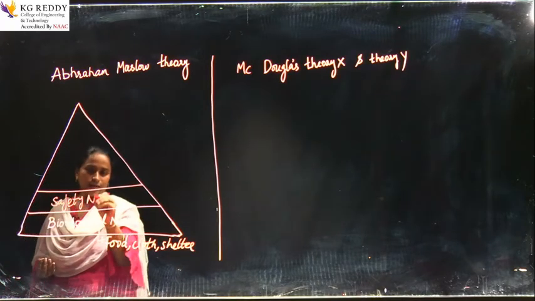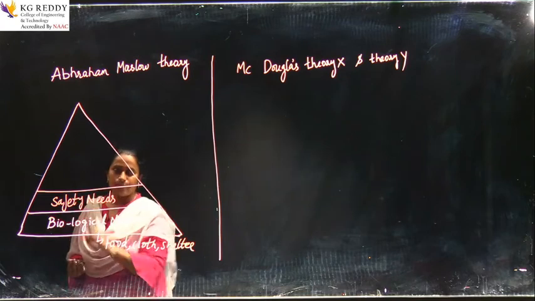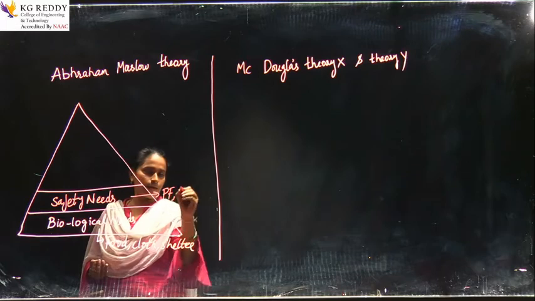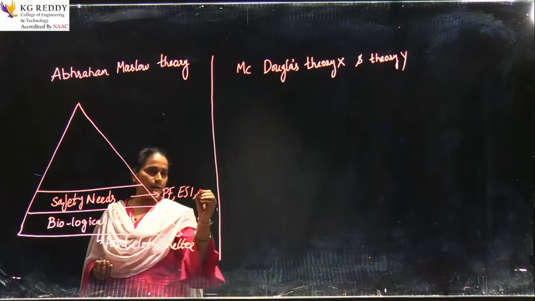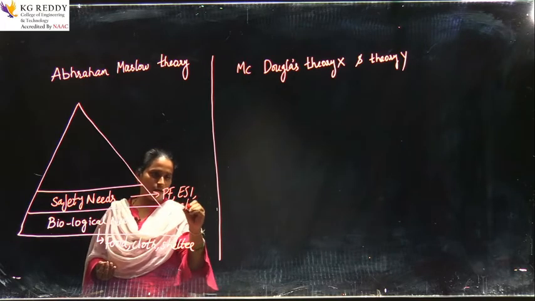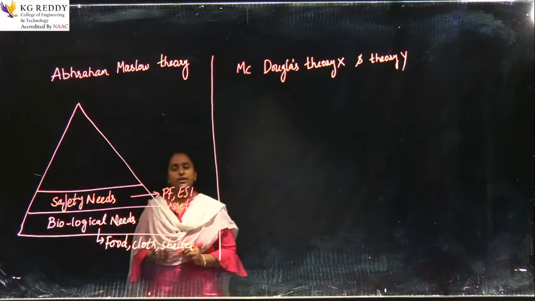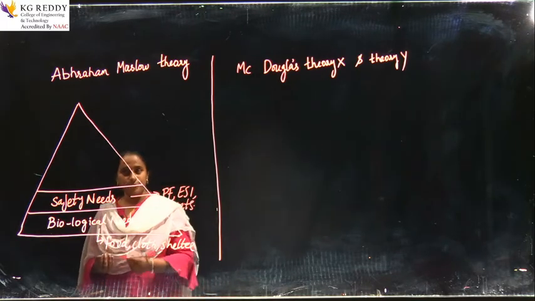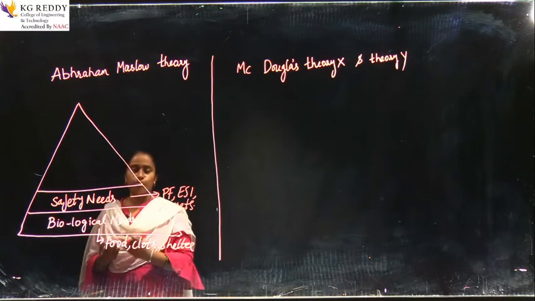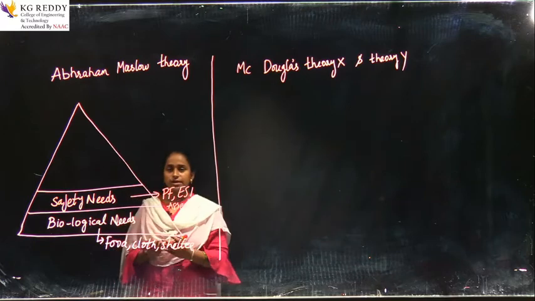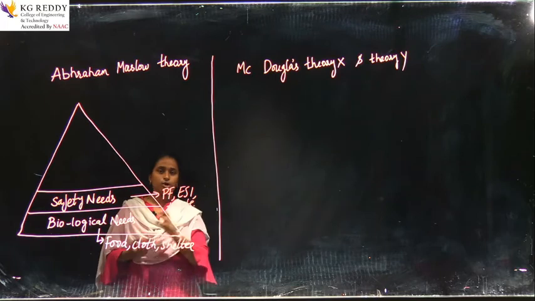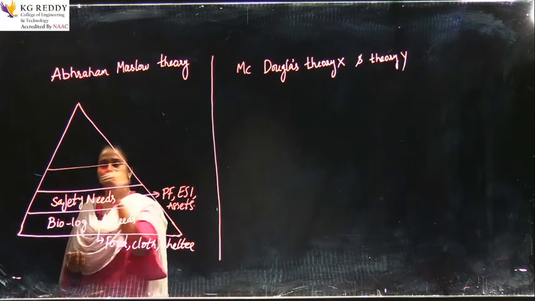Examples of safety needs are provident fund, ESI and assets. All the safety needs are for future purposes. An employee who is satisfied with the biological need, who has enough food, clothes and shelter for living, goes for the safety needs next. Even if the person is satisfied with all these, he goes for a social need.